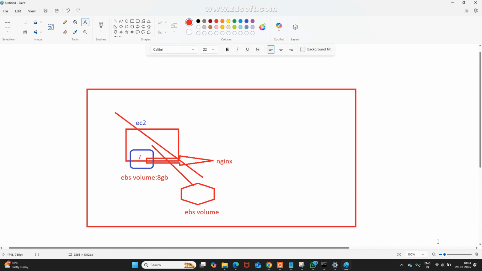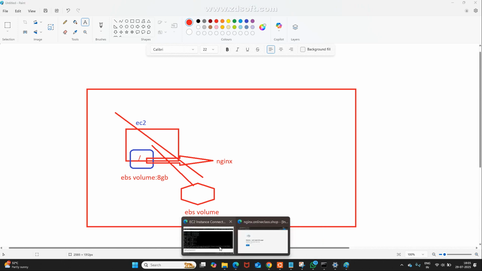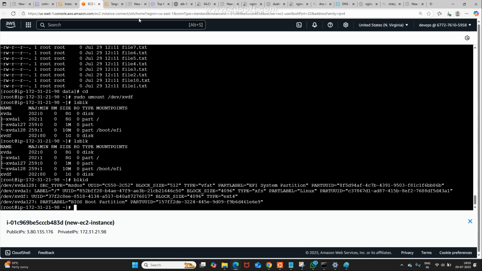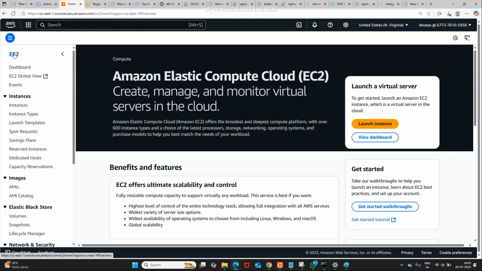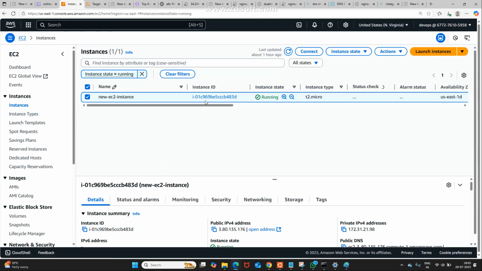Till now, does anyone feel any difficulty? I hope it's clear, is it okay? Now, creating a volume is not complex, and attaching is also very simple. First we'll do it. I'm going to my EC2, where I may stop here, go to instances, and observe the EC2 instances.